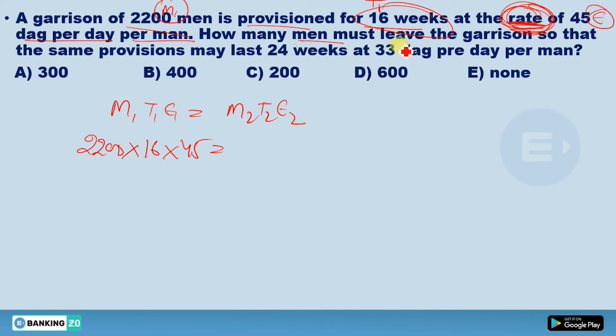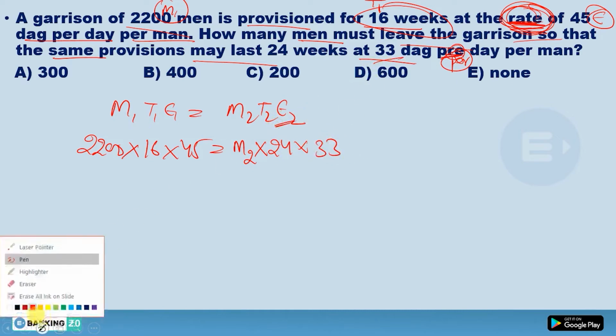How many men must leave the garrison so that the same provisions may last 24 weeks at 33 dag per day per man? So this M2 you have to find. T2 is 24 weeks. Now E2, efficiency, is reduced to 33 dag per day.